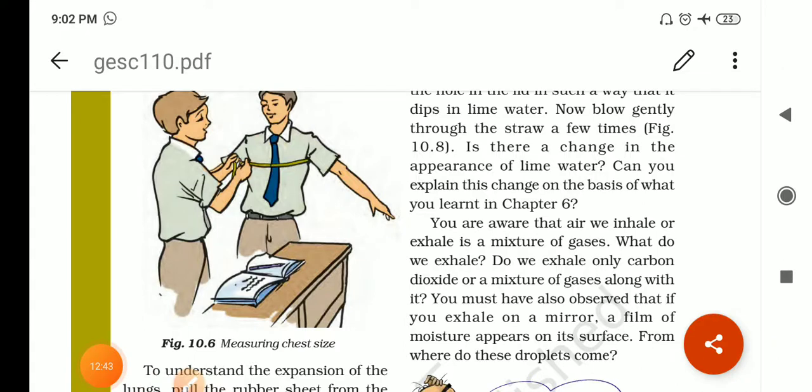Okay. Next, measuring chest size. You can do this at your home also with the help of your siblings. Take a measuring tape, and with its help, at the time of inhale and exhale, you can measure the chest size. When you inhale, at the time of inhalation the chest size will increase, and at the time of exhalation the size will decrease, right?